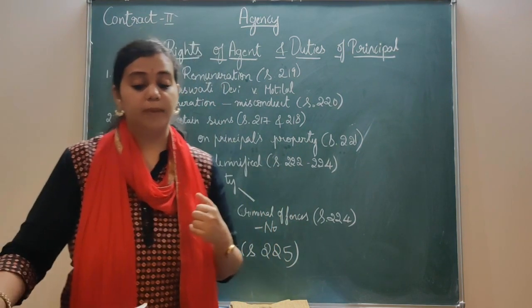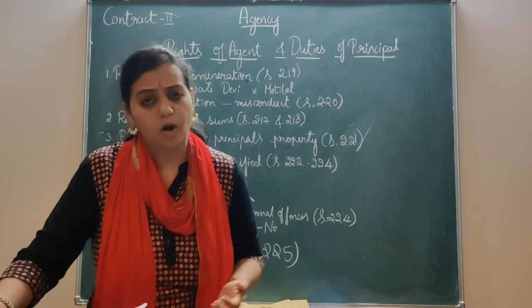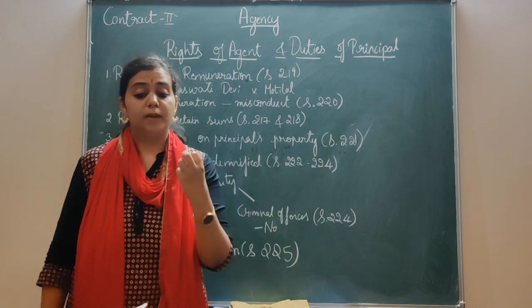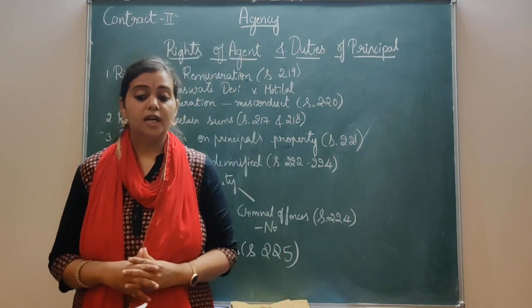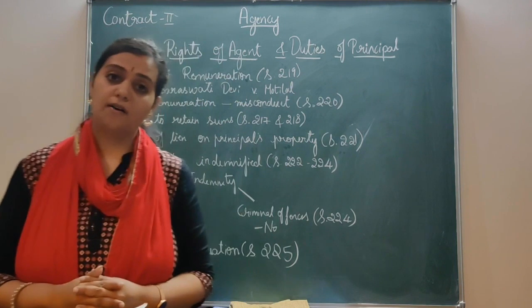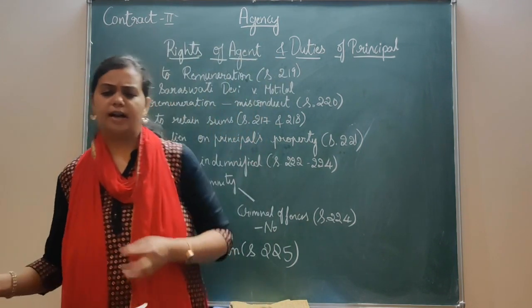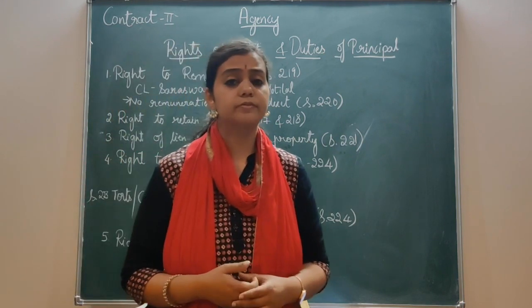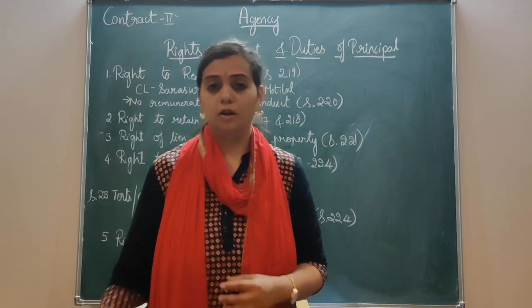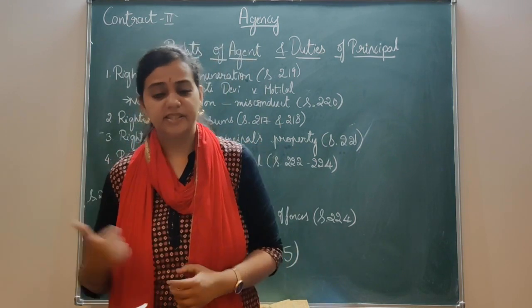Why is this right of lien given? The main object is that it is meant to make good the expenses incurred by the agent during the exercise of his power. That is, if he is entering the contract and if he has incurred any expenses, he is not benefited in any way by entering the business with the third party.